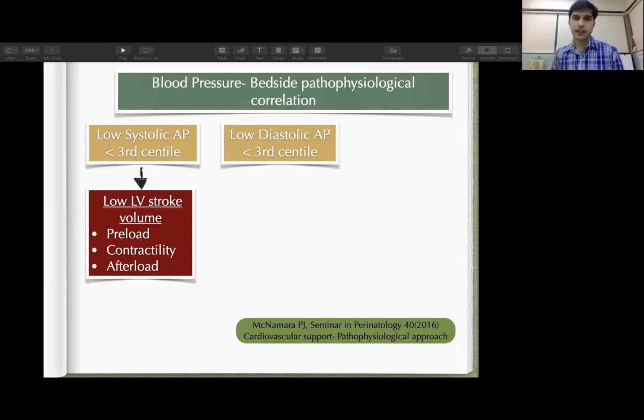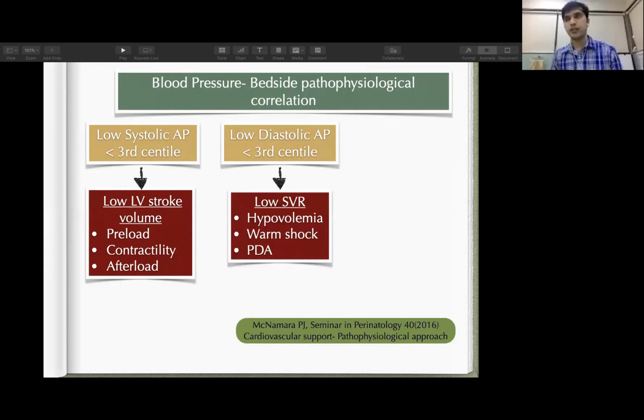When the baby has a diastolic blood pressure less than the 3rd centile, the problem we are dealing with is low systemic vascular resistance. This happens in warm shock, in vasodilatory shock, in a PDA, and in hypovolemia.